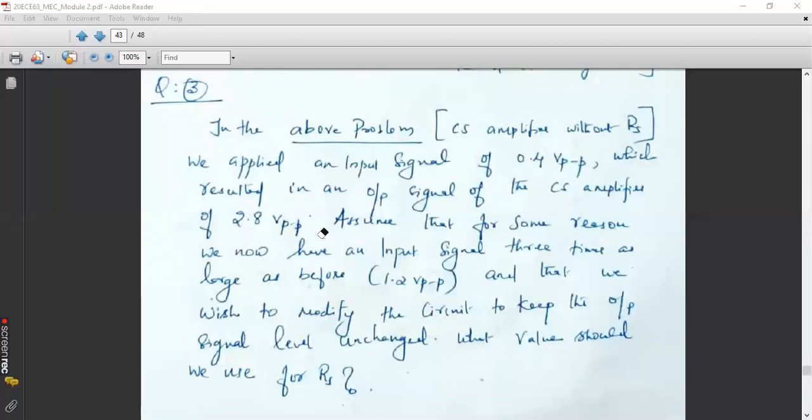You know that after inserting RS, your gain will decrease because it is offering a degenerative feedback and the gain is getting stabilized. So of course the gain will get decremented, right? It will get decreased. But decreased by what factor? Identify that factor and tell me. Compare the GV result of both the derivations, common source amplifier with RS and without RS.